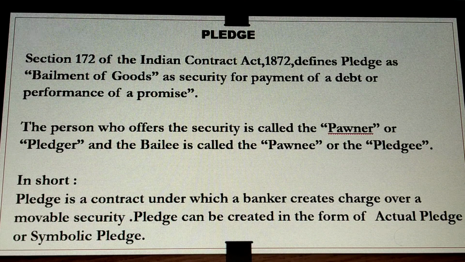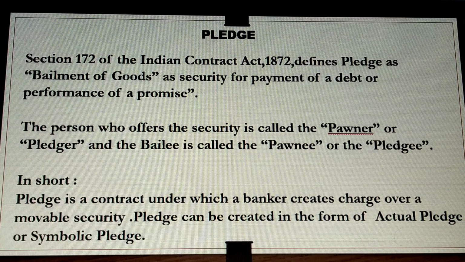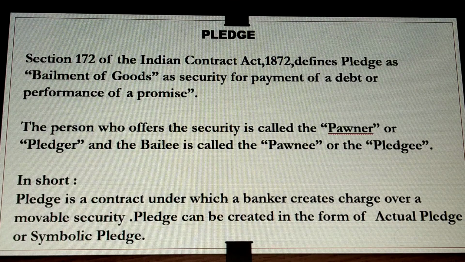Section 148 defines bailment as the delivery of goods from one person to another for some purpose, upon the contract that the goods be returned when the purpose is achieved or otherwise disposed of according to the instructions of the bailor.